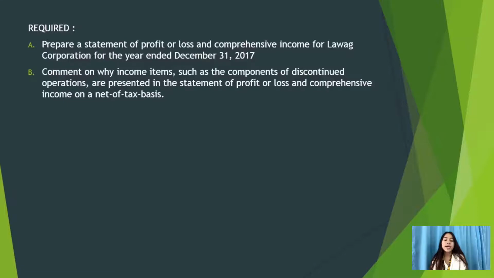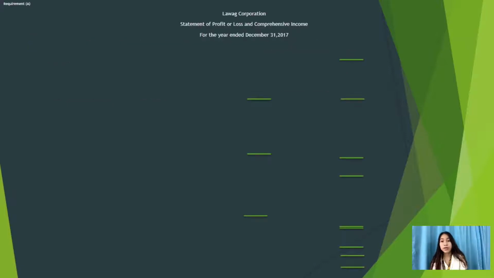So let's go first with requirement A. Lawag Corporation statement of profit or loss and comprehensive income for the year ended December 31, 2017. We have sales amounting to 7,900,000.